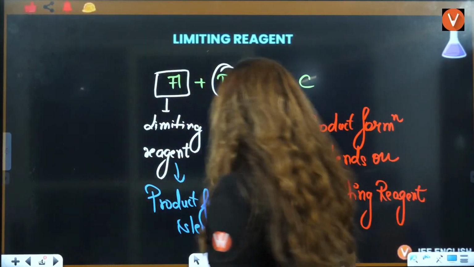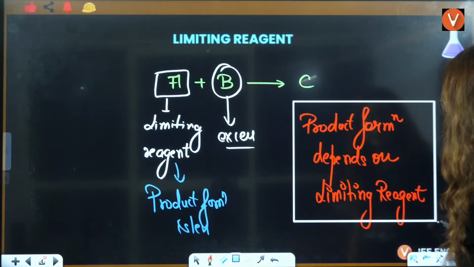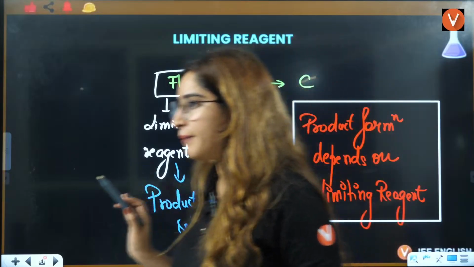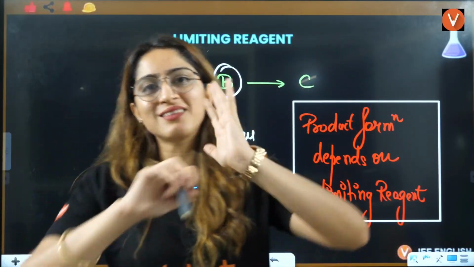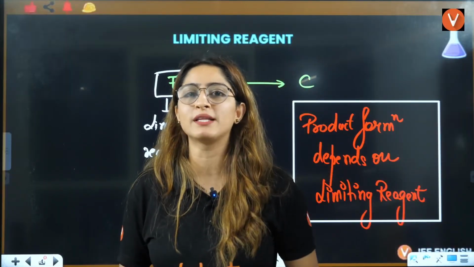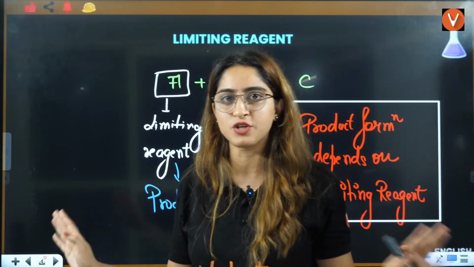Okay, the product formation is going to depend on the limiting reagent, how much limiting reagent you have. This is a very important thing. See, this is the base I am forming. Limiting reagent is not a theoretical topic that you just know these points and you're done. Nothing like that in physical chemistry.